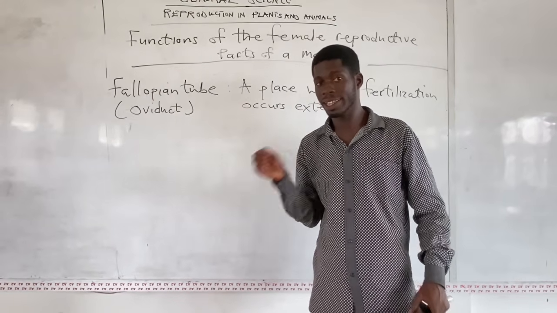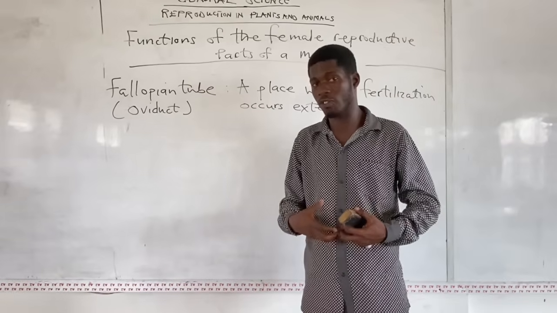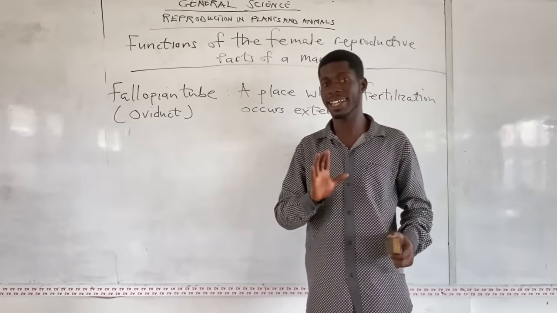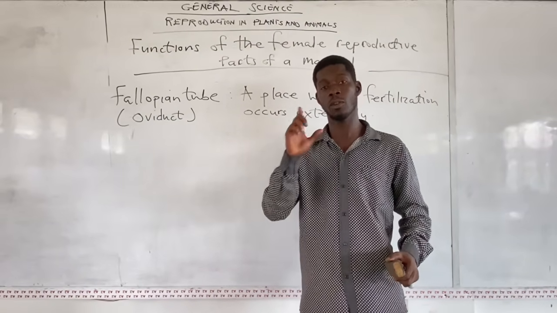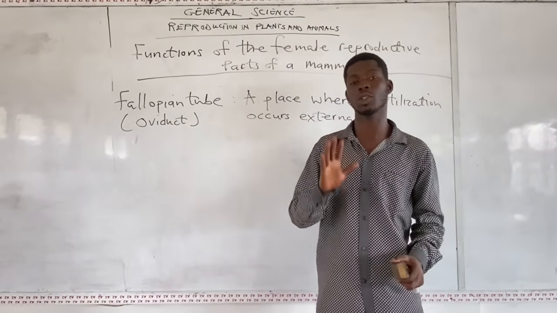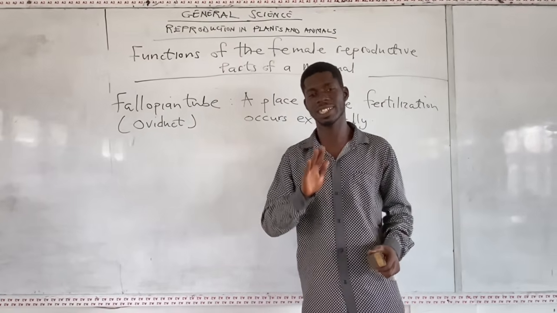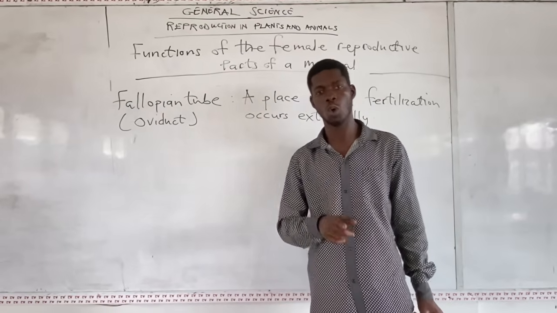It stays there. Then the sperms also get to the fallopian tube, and they will fertilize. So one major function of the fallopian tube is that it is the place where fertilization first takes place. And as I said, another name for the fallopian tube is the oviduct.